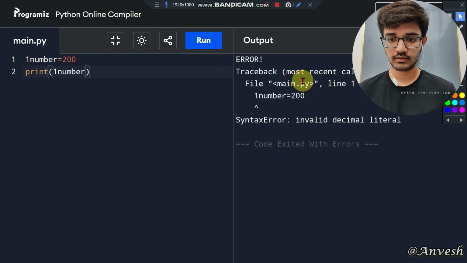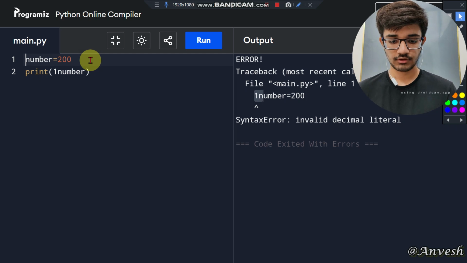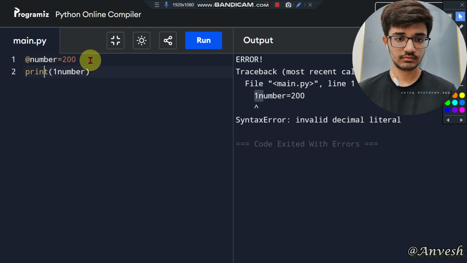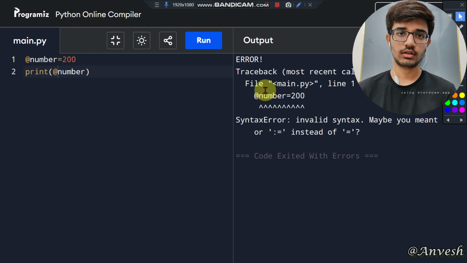So we got an error here. Why? Because naming a variable cannot start with a number or any other special characters. Also see that, for suppose, the @ symbol. So this is how we should not give the variables or name the variables.